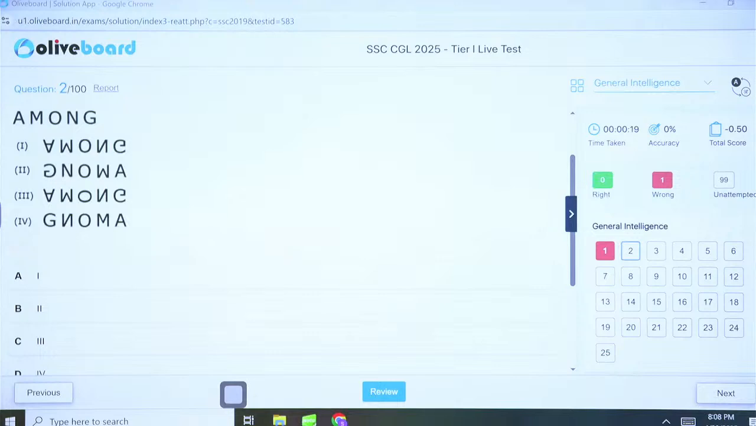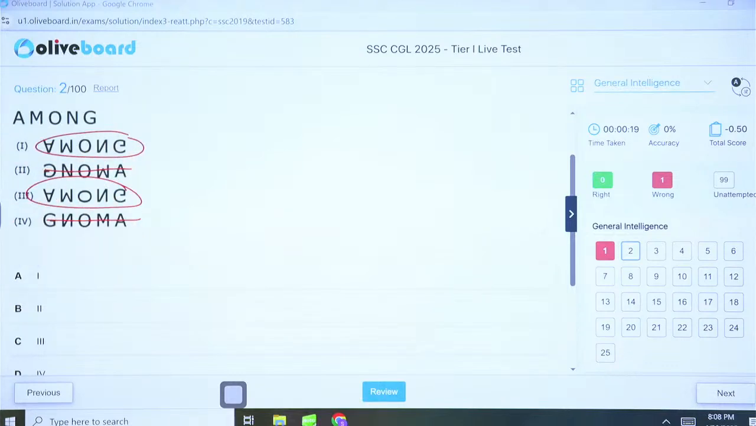Give me the answers in the chat box. So when I say among, obviously when I do the water image, A will be flipped like this. It will not start with G. So this is gone, this is gone. Now A, M, O, and G, if you observe them carefully, you will see that all of them are completely same. Then is this question wrong?